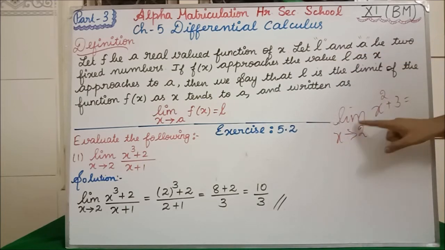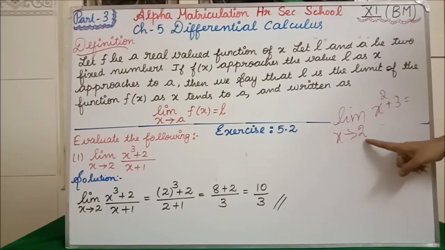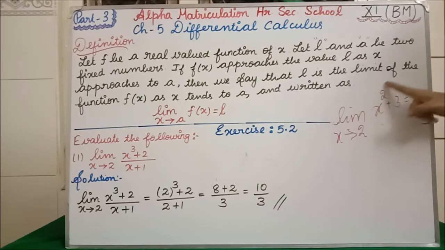So here in the place of A we have 2, which means wherever you have x in the function, you are going to substitute this 2. Clear?